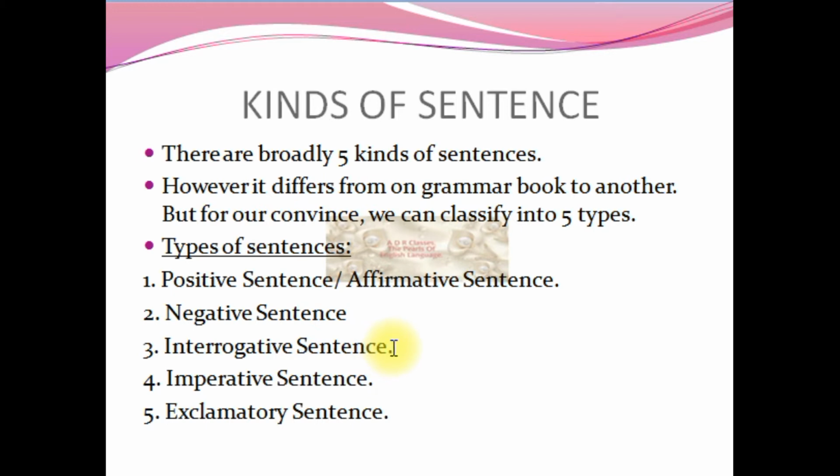We will deal with that in the next detailed concepts one by one. Next is the imperative sentence, another kind of sentence where the tone of the sentence is important. Last is the exclamatory sentence, also an important kind of sentence. Now one by one we'll see that.